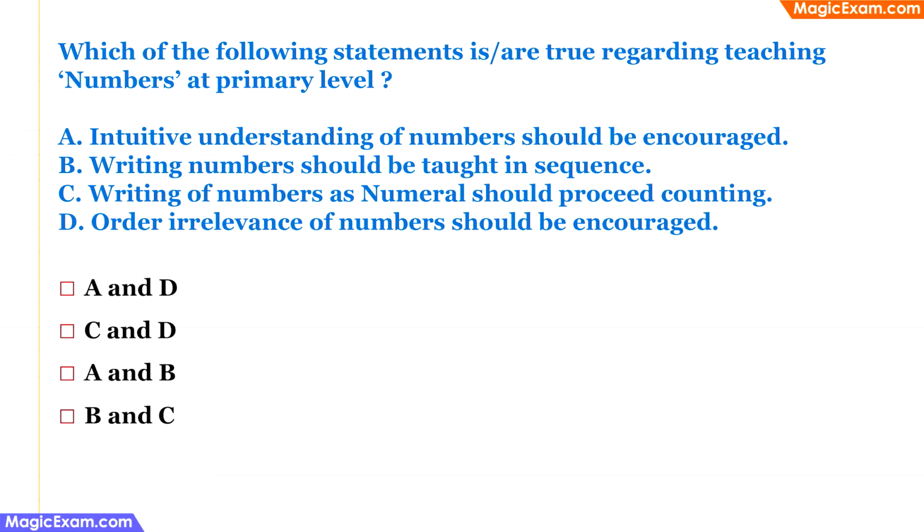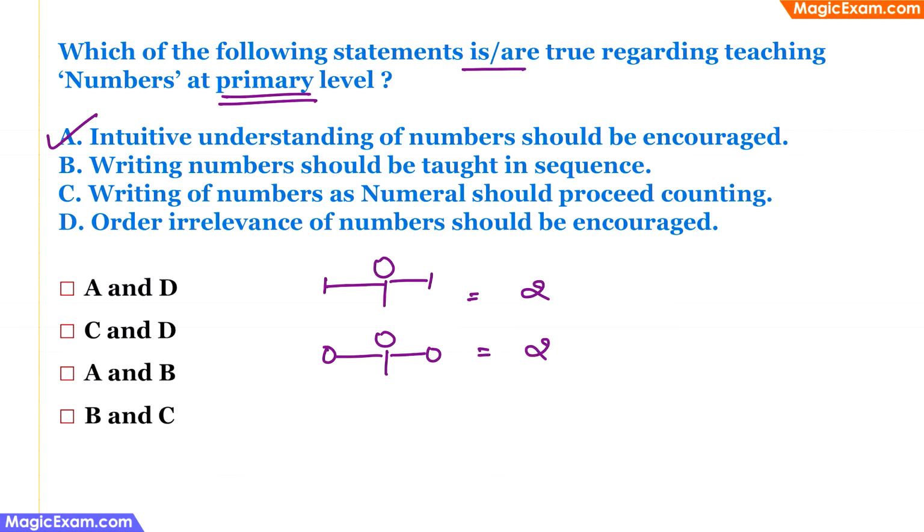Which of the following statements is or are true regarding teaching numbers at a primary level? So you have to pay attention to the fact that you are talking about primary level kids here. Now option A is intuitive understanding of numbers should be encouraged. This is a correct statement, because if a child is holding one pencil in each hand and you tell the child that now you are having 2 pencils, next time that the child is holding 1 apple in each hand, then the child intuitively understands that he has 2 apples. Therefore, such intuitive understanding should be encouraged, and this is a correct statement.